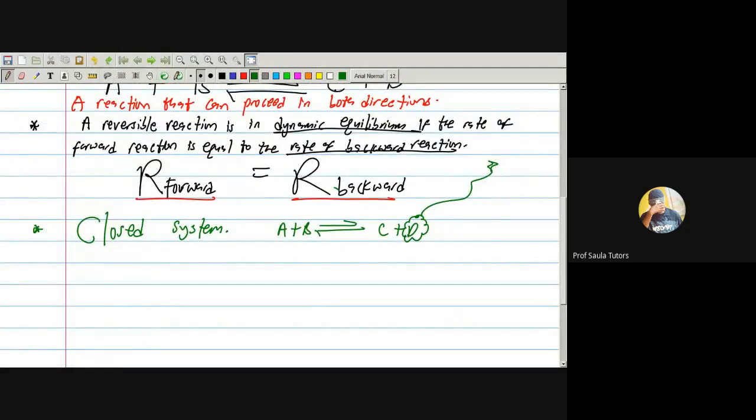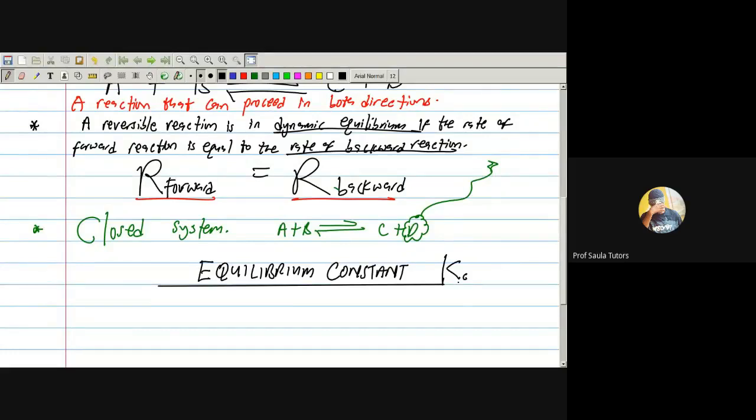Now, the next concept that I want to look at is the equilibrium constant. Equilibrium constant can be denoted as Kc.